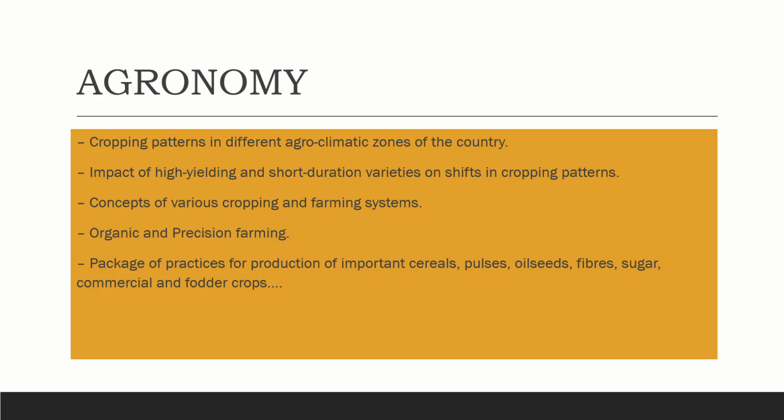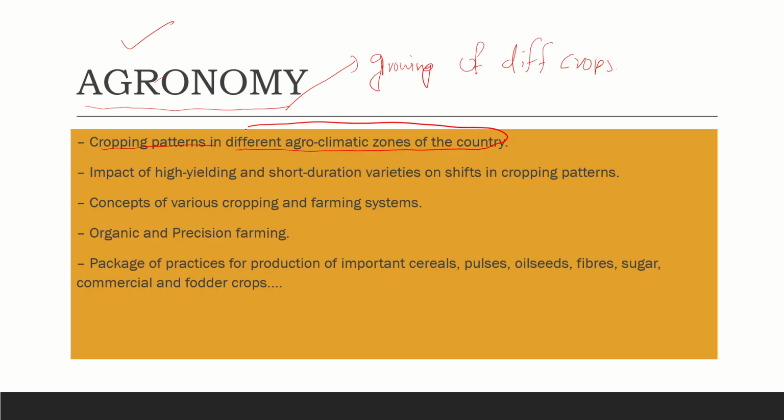And next, the next subject is agronomy. Basically, agronomy is a subject which deals with the growing of crops, growing of different crops. Like the climatic factors that affect seed rate and spacing, everything we study in agronomy. Then cropping patterns in different agroclimatic zones of the country.